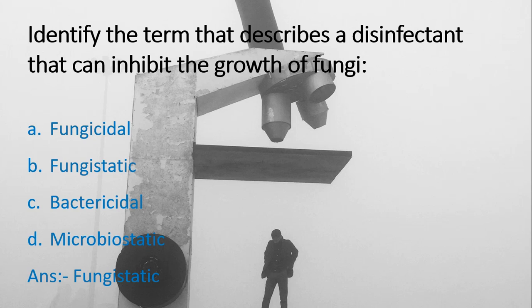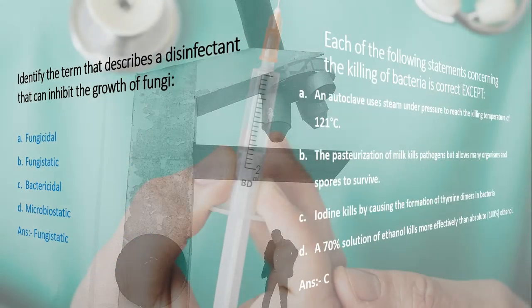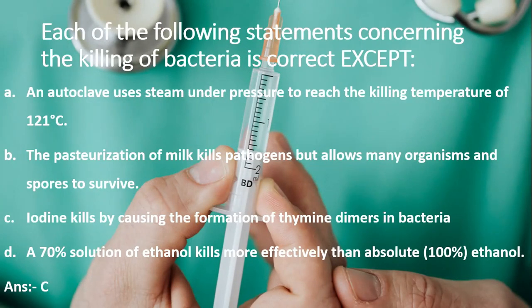Next question. Each of the following statements concerning the killing of bacteria is correct, except: A. An autoclave uses steam under pressure to reach the killing temperature of 121 degrees Celsius. B. Pasteurization of milk kills pathogens but allows many organisms and spores to survive. C. Iodine kills by causing the formation of thymine dimers in bacteria. D. A 70% solution of ethanol kills more effectively than absolute ethanol. Answer is C. Iodine kills by causing the formation of thymine dimers in bacteria.